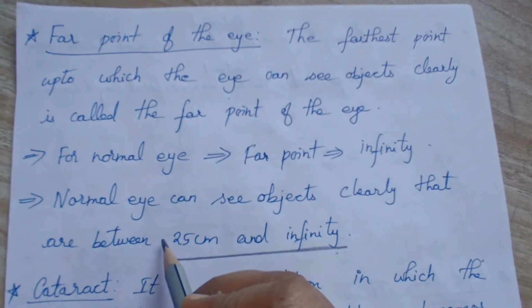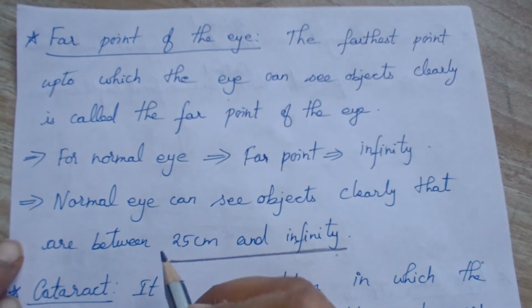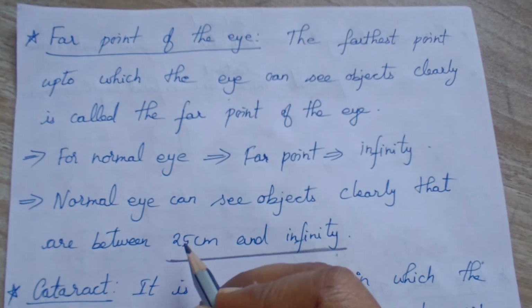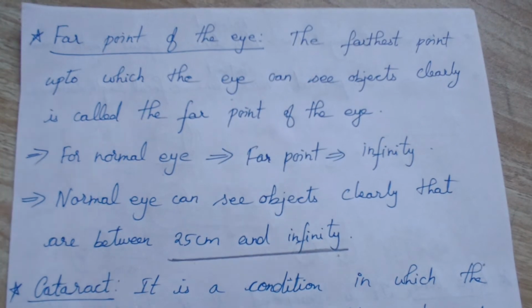If you keep the object near, at 10 centimeters distance, you will not be able to get a clear image. You will get a blur image only. You will not even be able to read if you keep the book very close to your eyes. So you are supposed to keep the book at a distance of 25 centimeters.